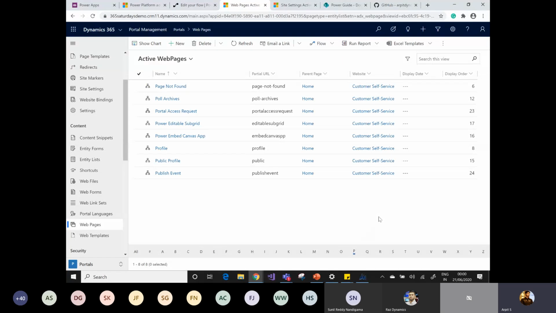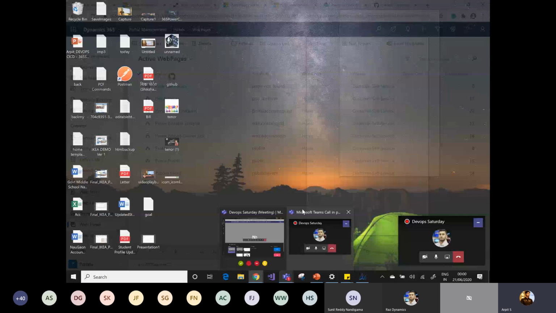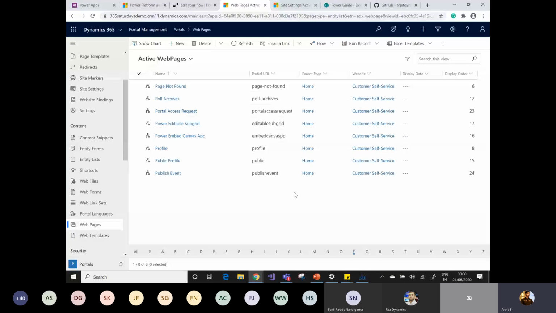This is the Dynamics 365 instance where I have actually installed the customer self-service portal. As I was talking about the planning of the deployment, you can see here I have used the power keyword on my custom components. I have created a lot of custom web pages, but for demonstration purposes, these web pages use the power keyword.